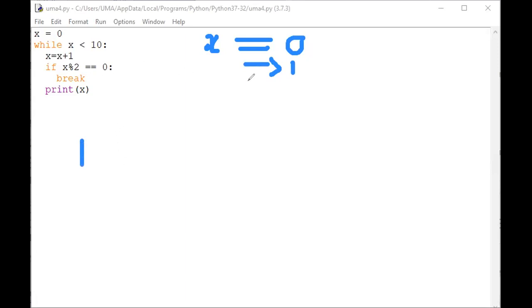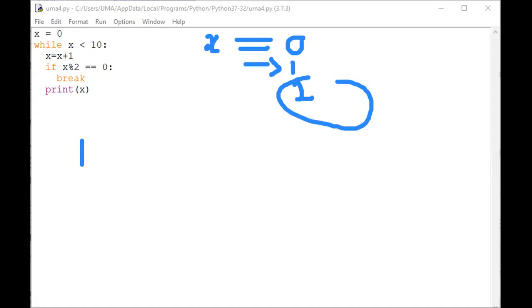Next, x equal to 1 less than 10, x equal to x plus 1. That means x value increases to 2. In this case, x modulo 2 equal to 0, then break. The break statement means stop. After that it will stop, it does not print the 2 value, and comes out from the loop. That is a break statement.